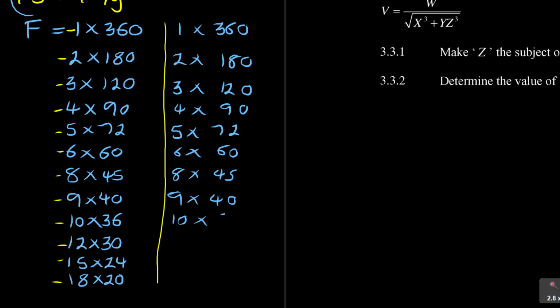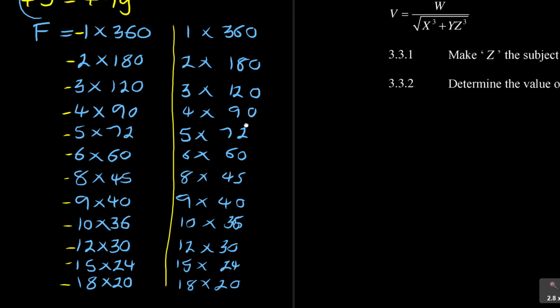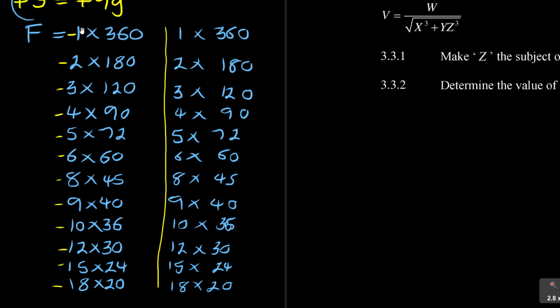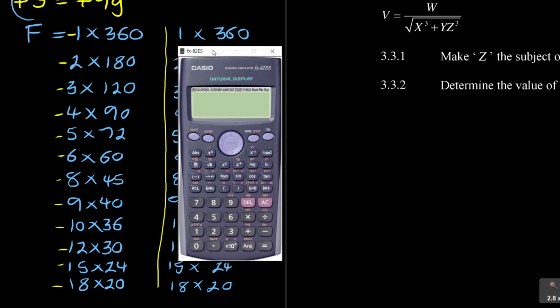10 times 36. You see, I'm more like teaching now, guys, but I should have done this quicker. But anyway, let's do it like that. Then 15 times 24 and 18 times 20. Just to check with your calculator again, I said there are two ways of getting a negative 360. So if I bring in my calculator here, we are saying if I want to get negative